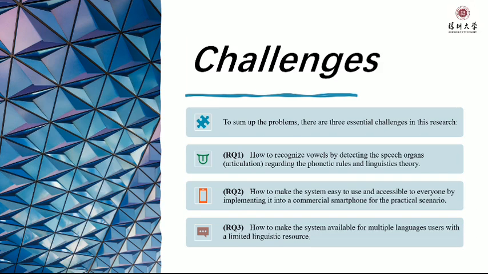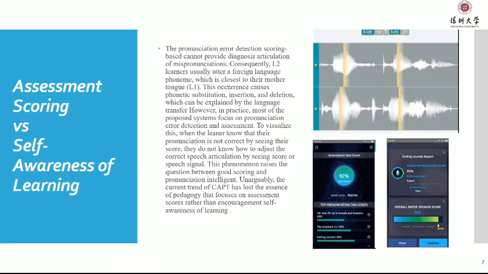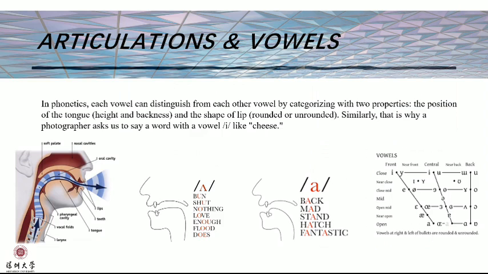To sum up the problems, there are 3 fundamental challenges in this research. The available applications in the market only send scores to learners without giving useful information about why they got the wrong articulation. Therefore, they don't know how to adjust to the correct pronunciation from scores or speech signals.